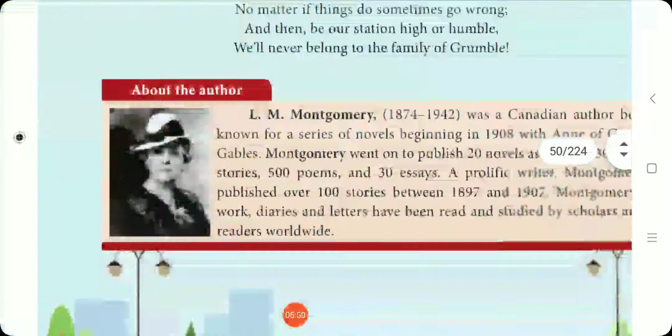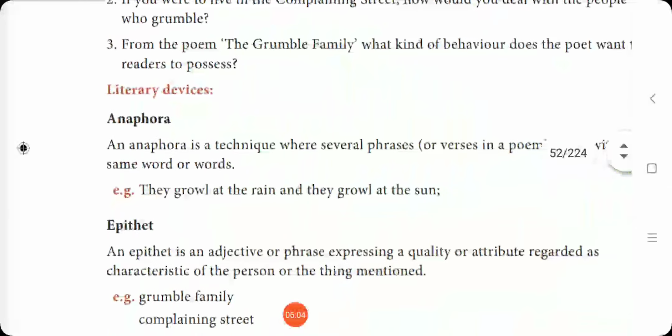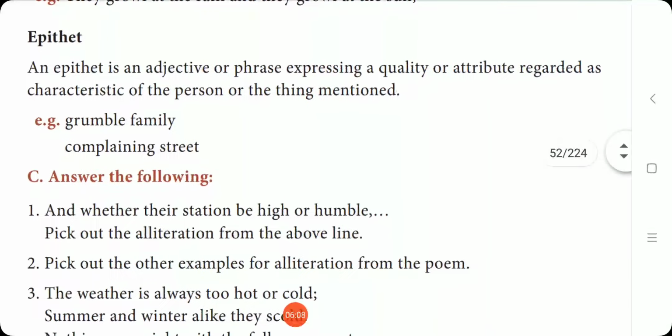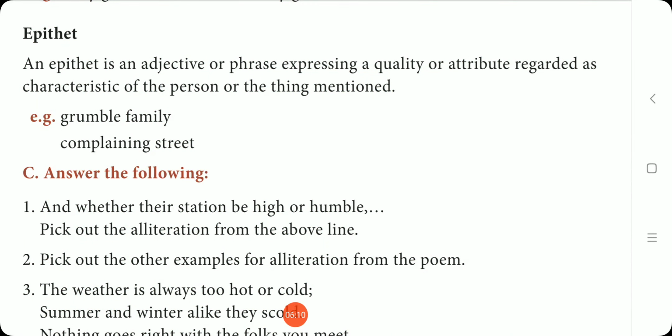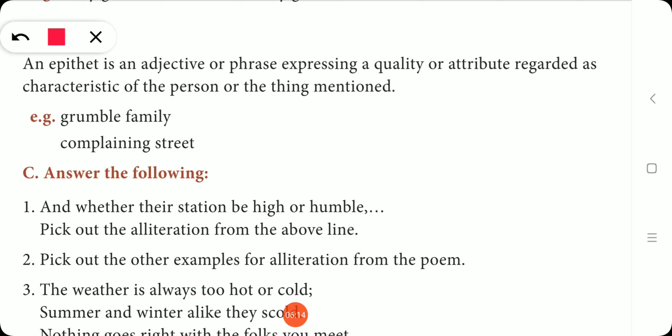Okay, next one. The next thing is also very new to you, that is epithet. Okay, so what is an epithet? It is also easy. An epithet is an adjective or phrase expressing a quality or attribute regarded as characteristic of the person or the thing mentioned.